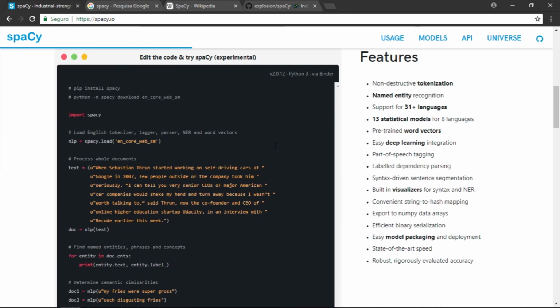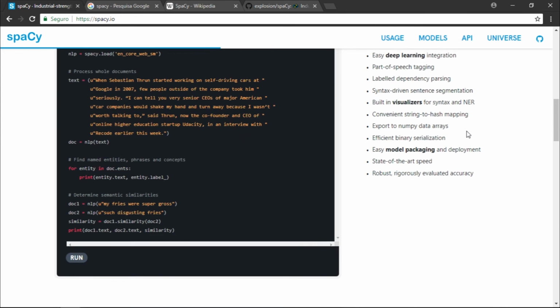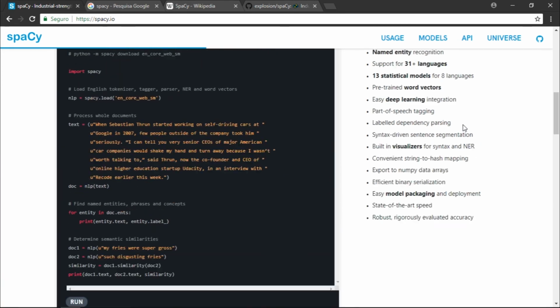You can see the usability is very straightforward. Okay, so that's good. It supports 8 languages: English, German, French, if I'm not mistaken. So you need to install this.